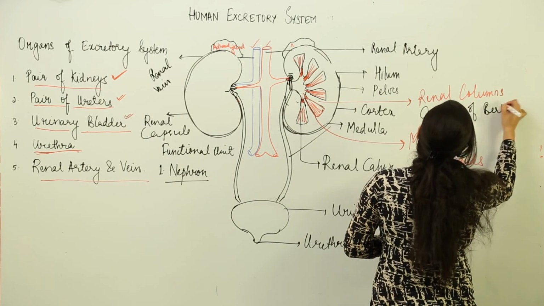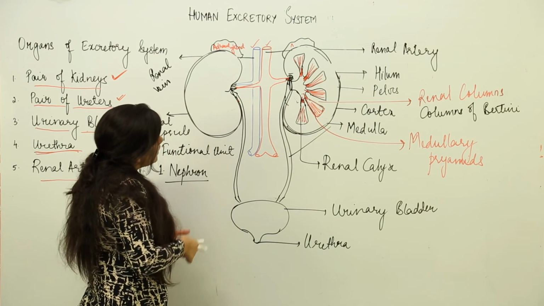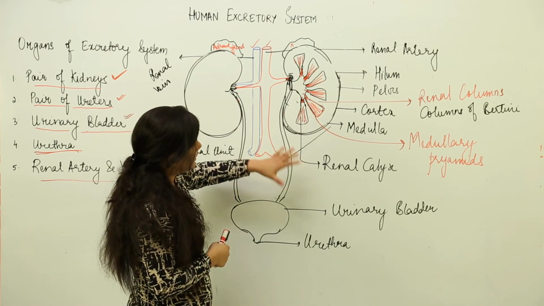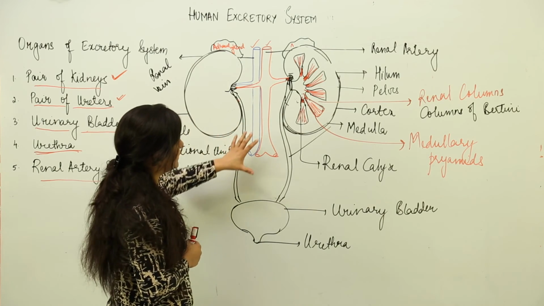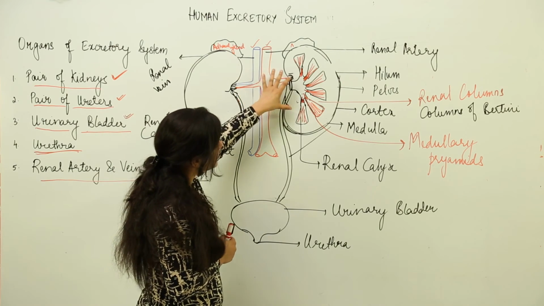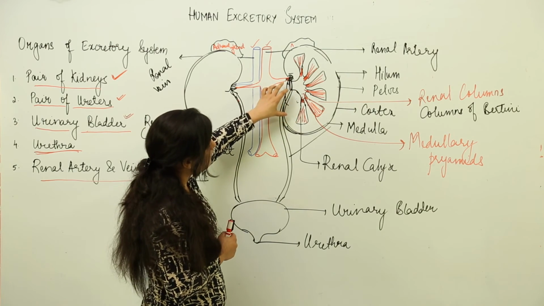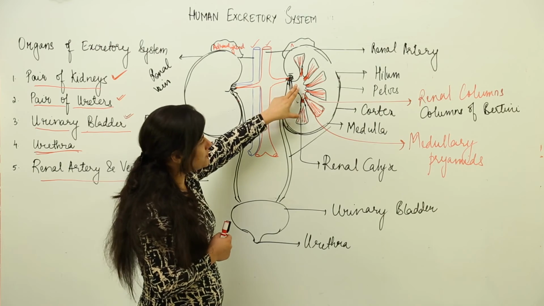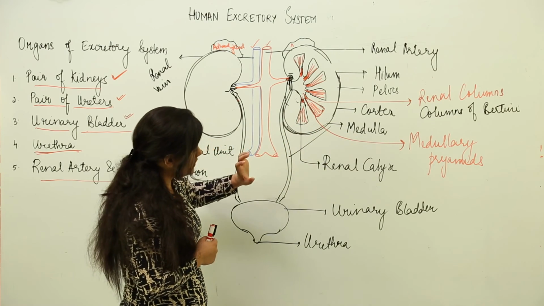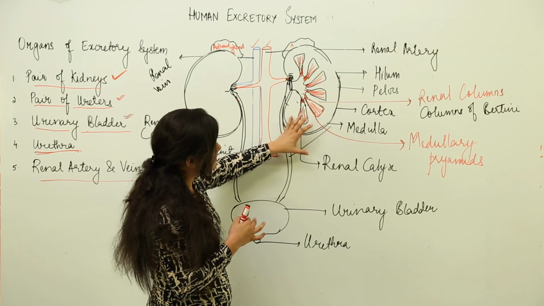So for now, you need to remember that this is how a kidney looks. This is what a person is going to see when a longitudinal section of the kidney is in front of them. I am making you recall that there is a supply of blood inside the kidney through the renal vein and the renal artery. Along with the ureter, they enter the kidney from a notch known as the hilum. This hilum opens up into a funnel-like structure, the renal pelvis. The pelvis opens up into the medullary pyramids through the renal calyces.